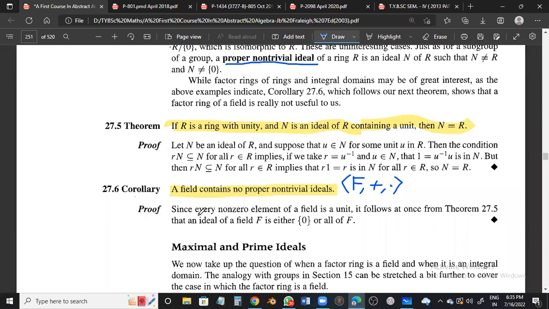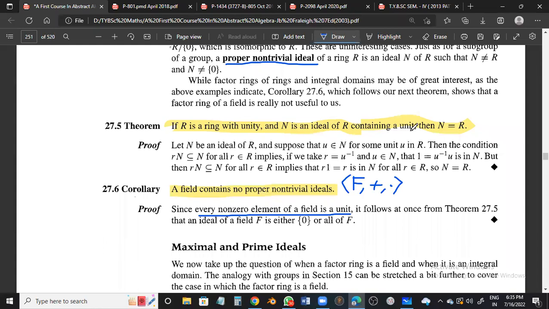So how will we prove it? Every non-zero element of a field is a unit. So what is going to happen? If I collect the elements, as an ideal, if I collect the elements of F, then certainly it will have a unit element.